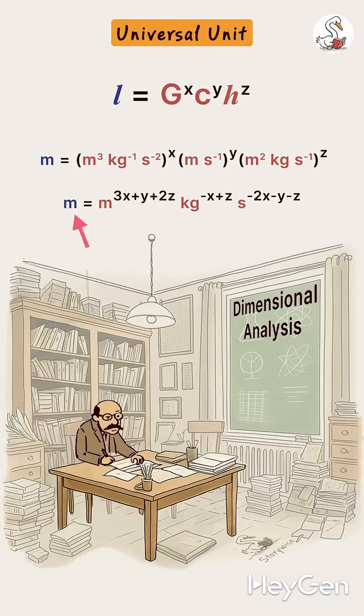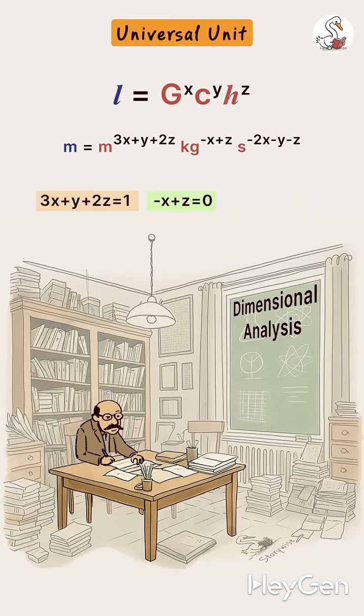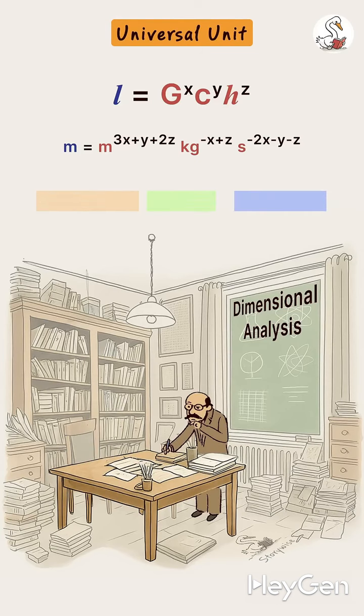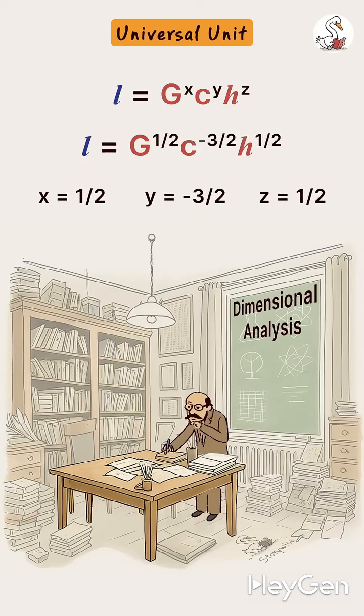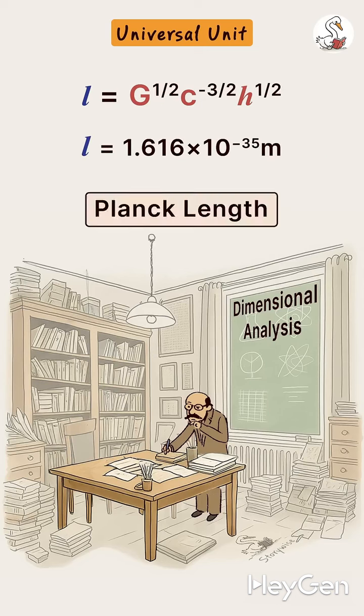For the units on the left and right sides of the equation to be equal, the power of meter should be 1, but the powers of kilogram and second should be 0. From here, we get three equations, which can be used to solve these three variables. By substituting the values of x, y, and z into the actual equation, the length that comes out is called the Planck length, and it is constant throughout the entire universe.